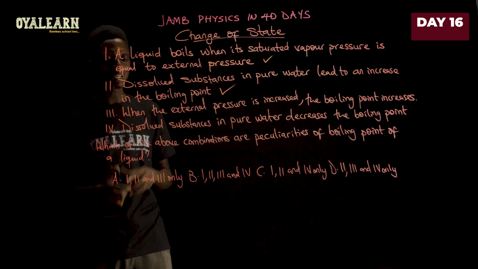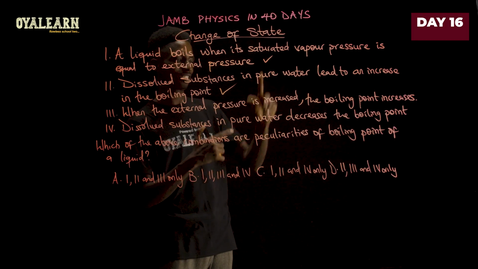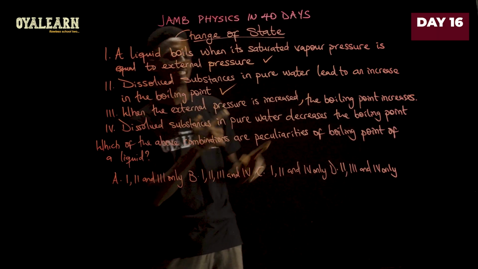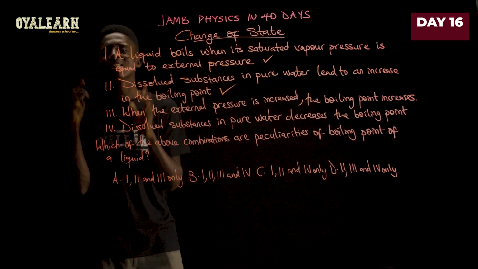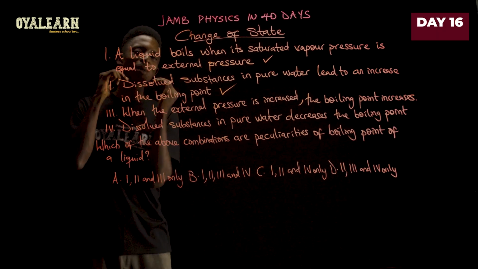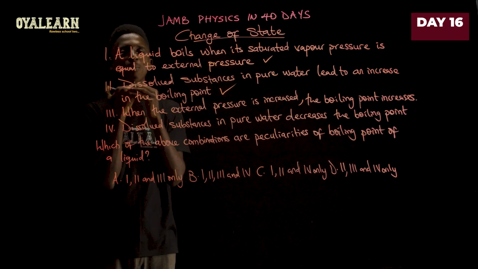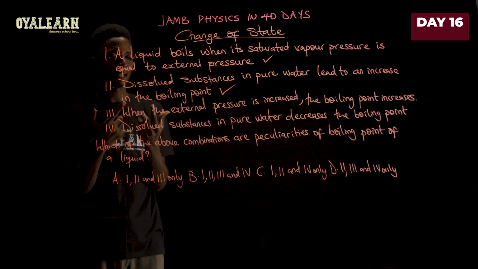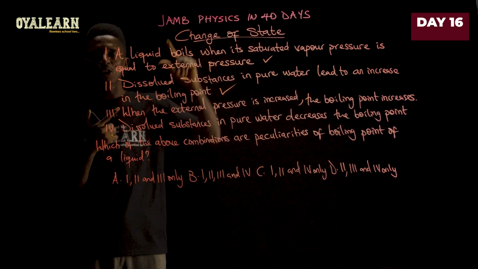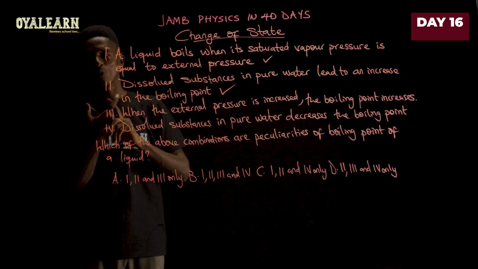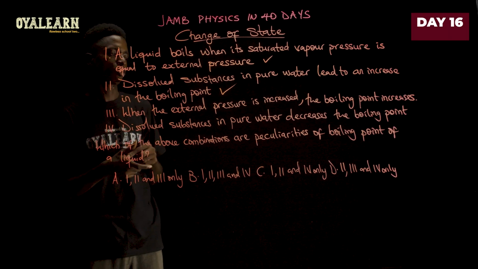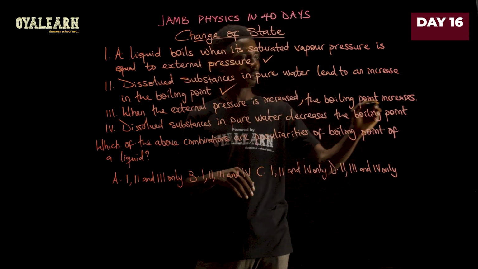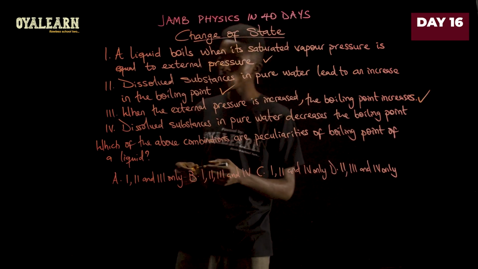Now statement 3 says when the external pressure is increased, the boiling point increases. This is also true, because we know that you have to match the external pressure for the liquid to boil. So if you increase the pressure, the boiling point will also be increased. So we're also going to mark statement 3 as true.